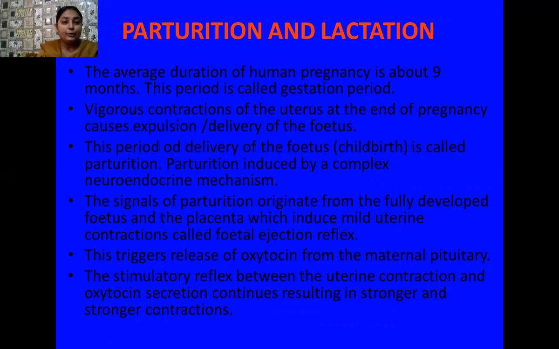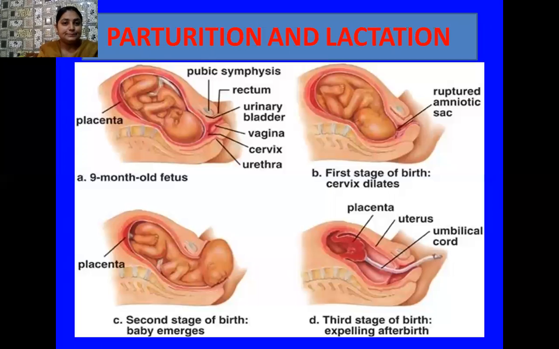Parturition is induced by a complex neuroendocrine mechanism. The signals for parturition originate from the fully developed fetus and the placenta, which induce mild uterine contractions, and this is called the fetal ejection reflex. This triggers the release of the oxytocin hormone from the maternal pituitary. The stimulatory reflex between the uterine contractions and oxytocin secretion continues, resulting in stronger and stronger contractions of the uterus.